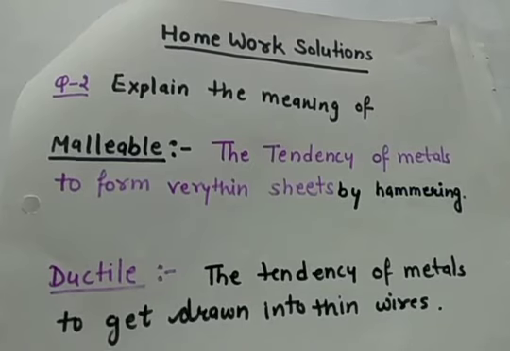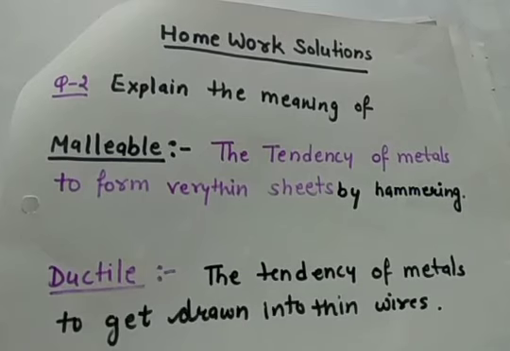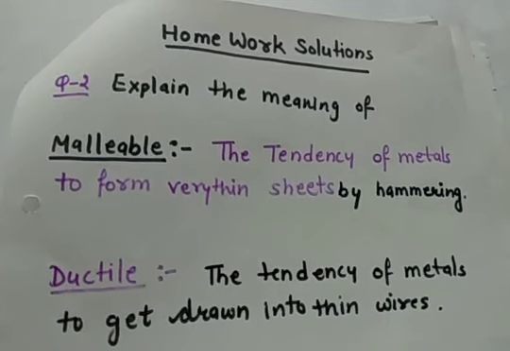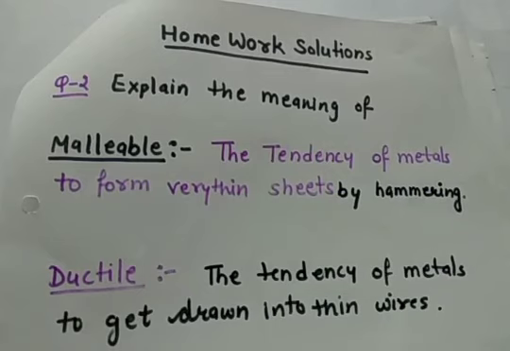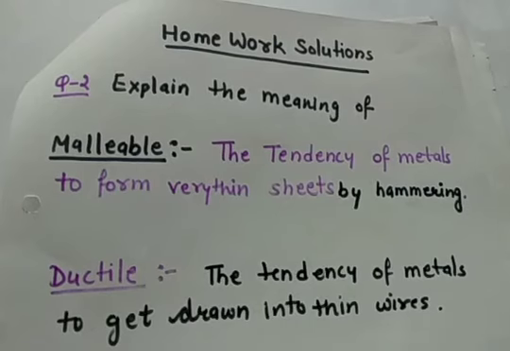For example, gold, copper, silver are malleable metals. Gold and silver are highly malleable, as even with 1 gram of gold we can make a sheet which is even thinner than the thinnest paper. You can imagine the thickness of a paper; that is even thinner than that.